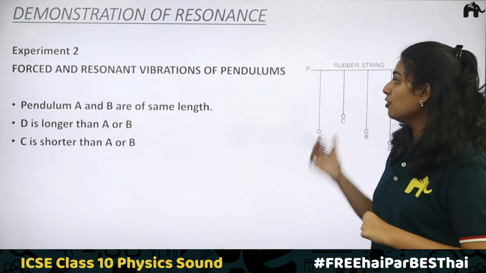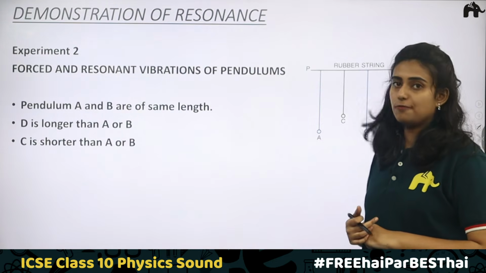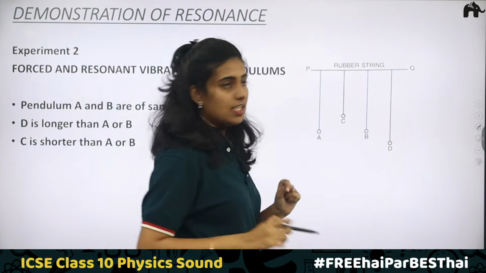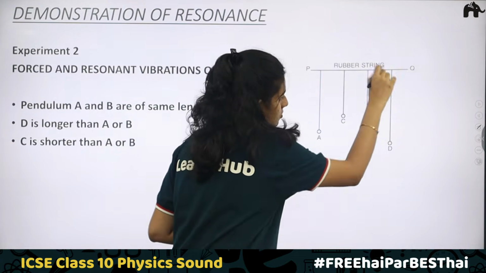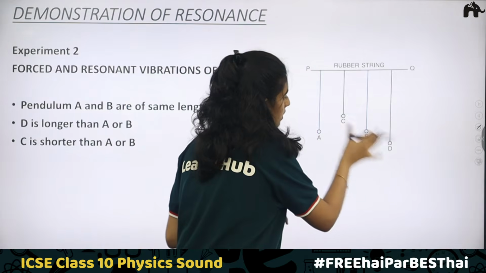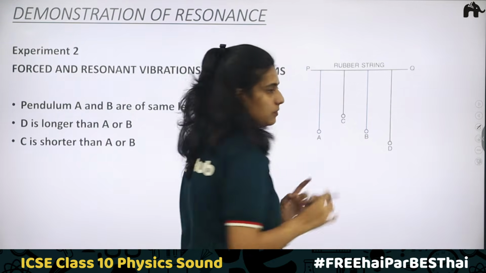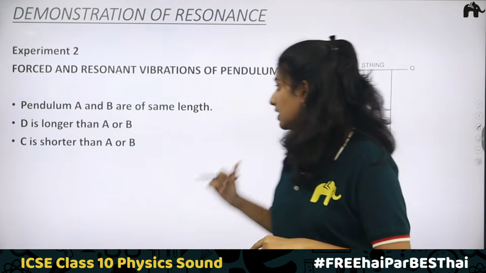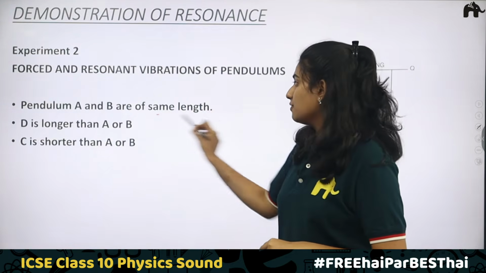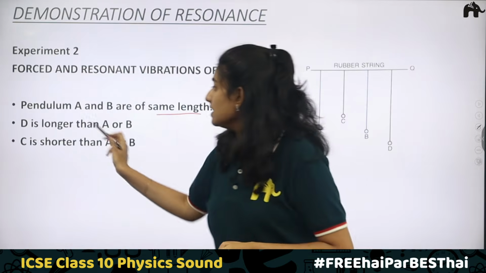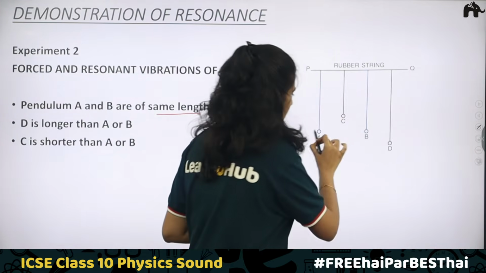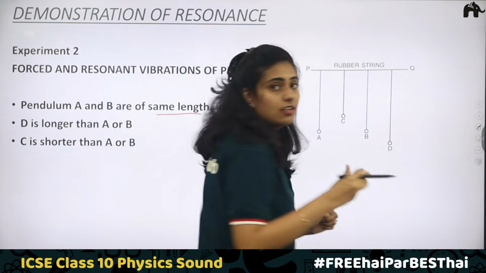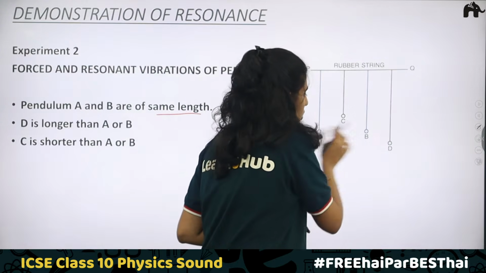Second experiment: forced and resonant vibrations of pendulum. Here you can see that on a rubber string, using some threads, four bobs A, B, C, D are suspended. A and B are of the same length. D is longer than A or B, so its length is more compared to A and B.